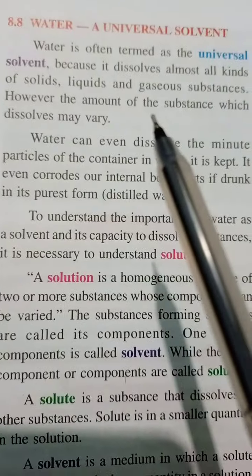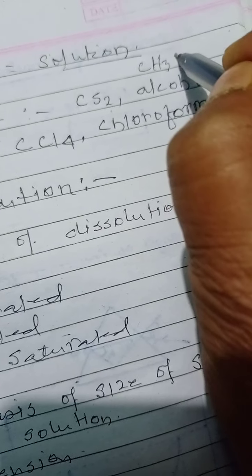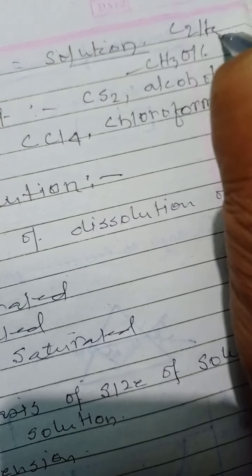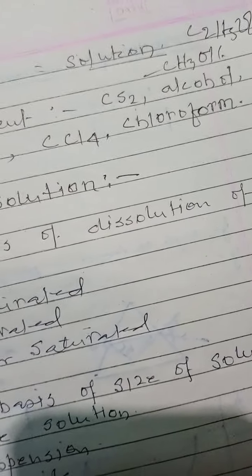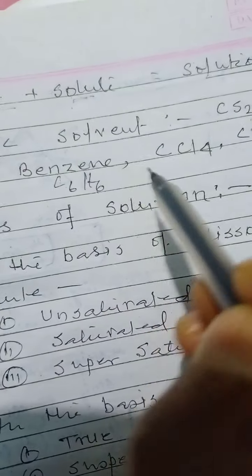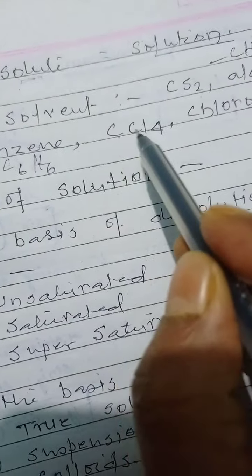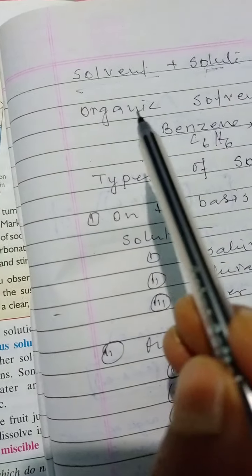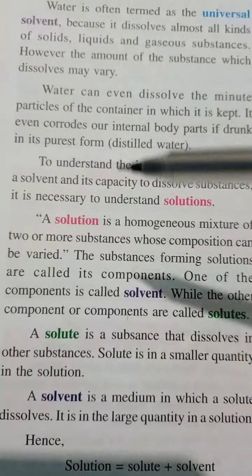So, these are carbon disulfide and alcohols. The formula is CH3OH, which is called methyl alcohol. C2H5OH is your ethyl alcohol. Benzene, its formula is C6H6. This is carbon tetrachloride, chloroform. They all contain carbon and they have the capacity to dissolve substances. Therefore, they are called organic solvents. So, you studied these things. I have told you this.